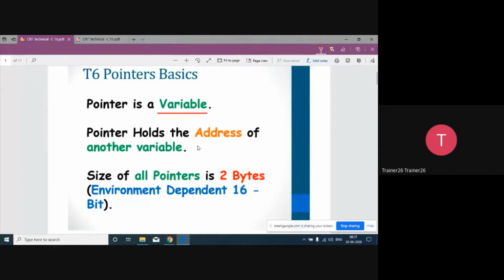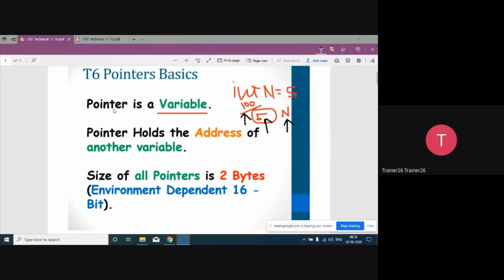It's nothing more than that. And when it is a variable, it's like other variables, like when we declare int n equals 5. It holds the value 5, the name of the variable is n, and it has one address, for example 100. So these are the three things associated with a variable: first, the value inside the variable; second, the name of the variable; and third, the address of the variable.